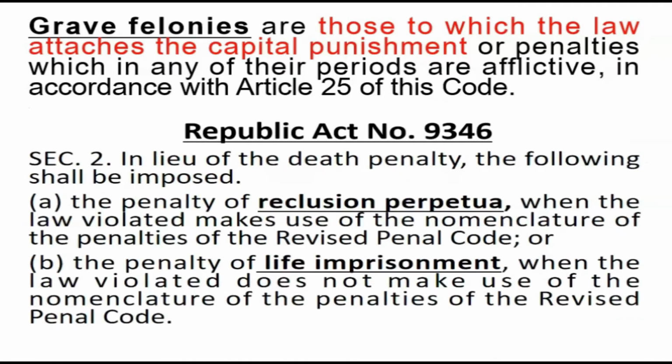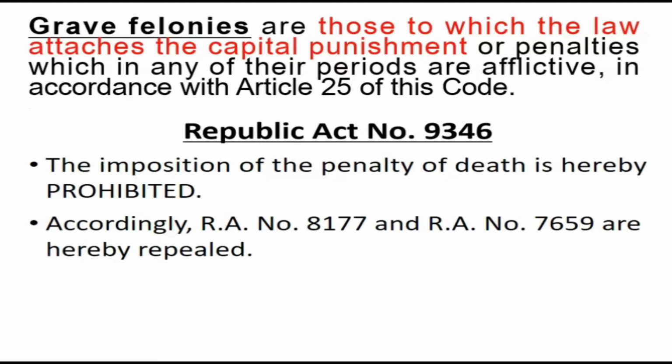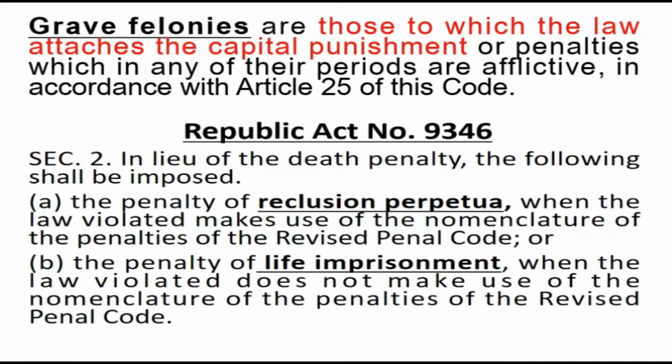Paano po yung sa Book 2 of the Revised Penal Code or sa ibang mga special laws which still impose the penalty of death? We have to read Section 2 of RA 9346. The answer is in Section 2. In lieu of death penalty, the following shall be imposed. The penalty of reclusion perpetua, when the law violated makes use of the nomenclature of the penalties of the Revised Penal Code. Meron kasi sa ibang laws, ginagamit yung prison mayor, arresto menor, reclusion perpetua. Therefore, yung law na yon, it uses the nomenclature of penalties under sa Revised Penal Code. So kapag may nakita kayong death doon, you should replace it with reclusion perpetua.